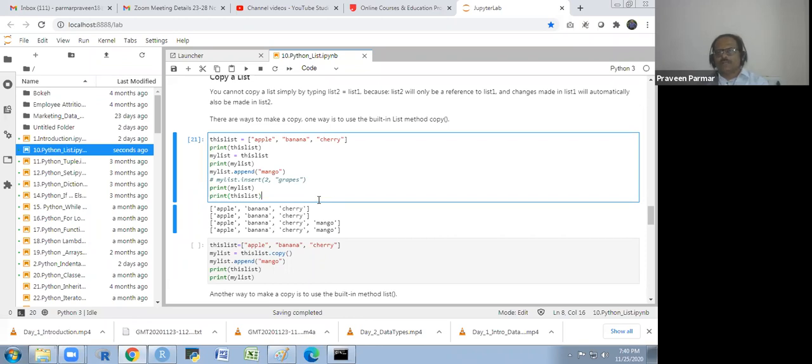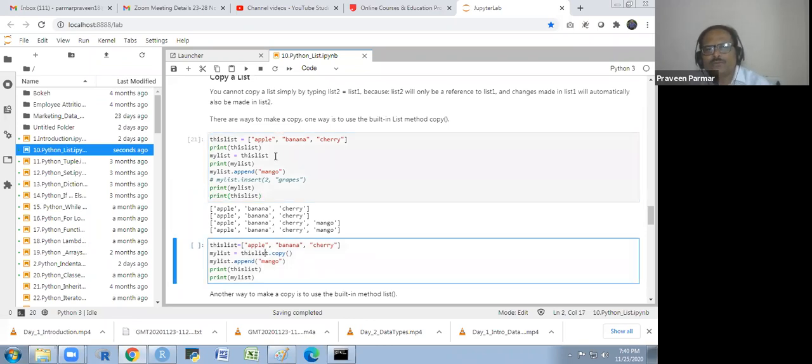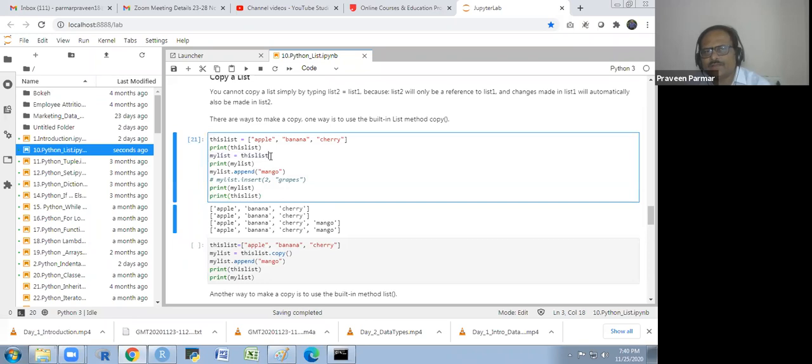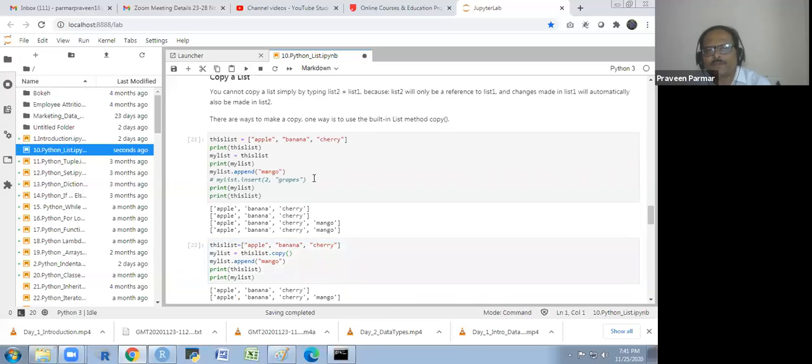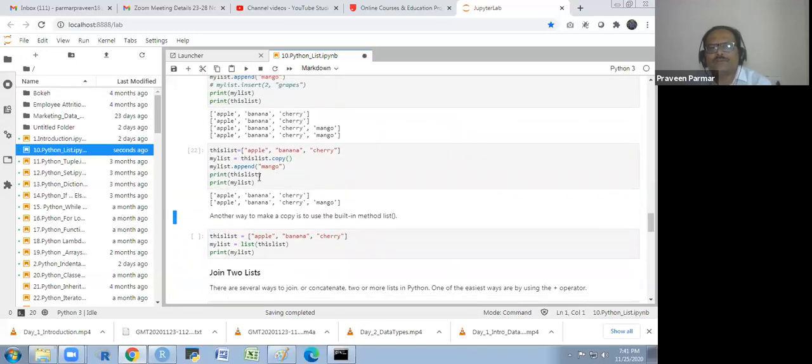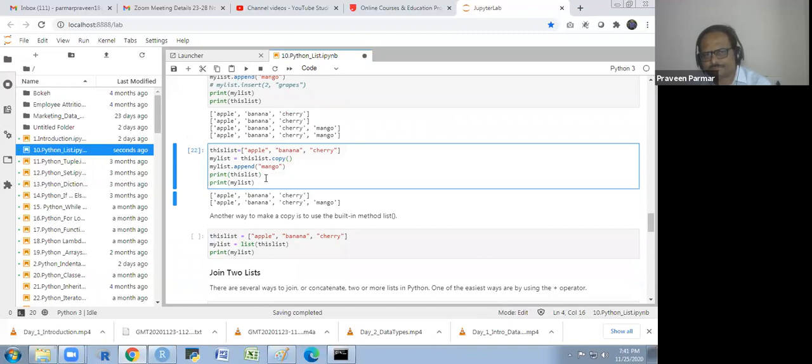So there are ways to make a copy. One way is to use the built-in list method copy. So we have to write .copy whenever we want to make a copy. You don't just write it like this; after this list you write .copy in this way. Then it will be a copy and it will not change this list. This list would be the same. It will not change. Got it?